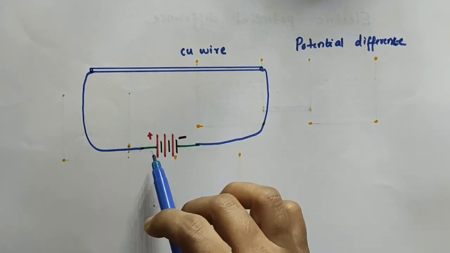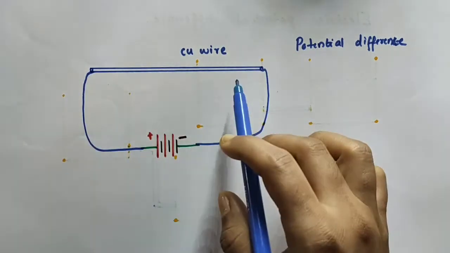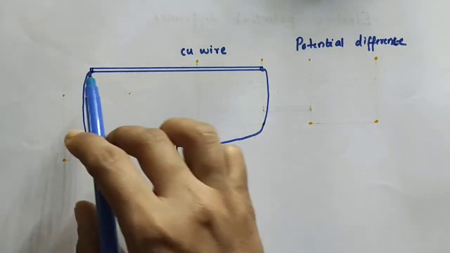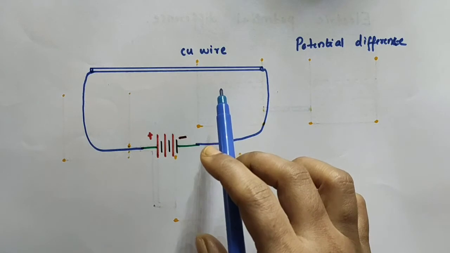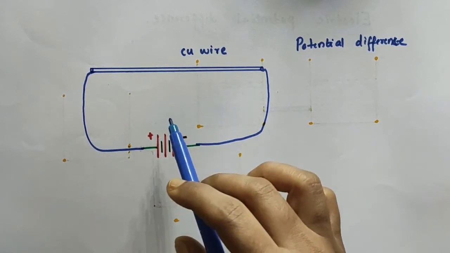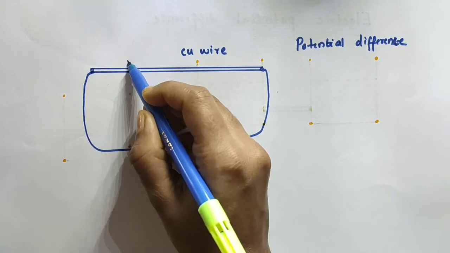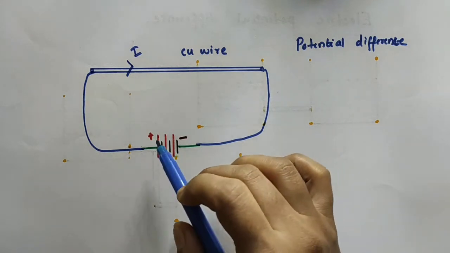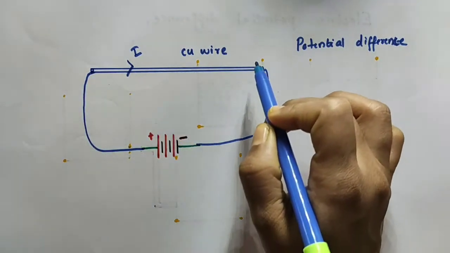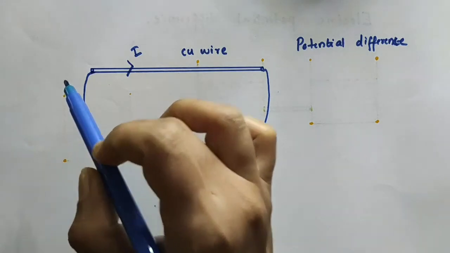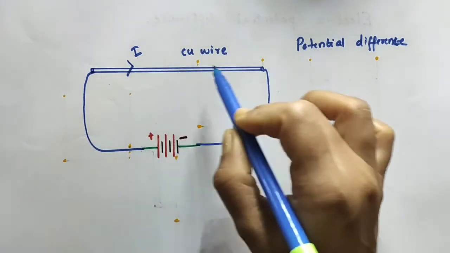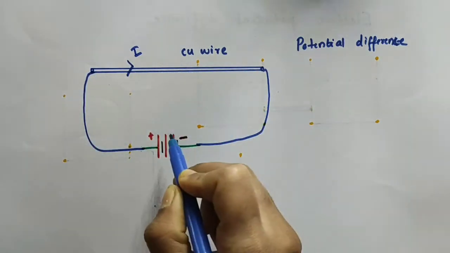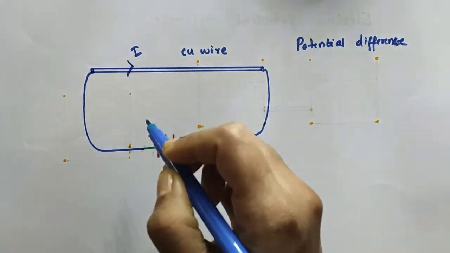Now, when we connect the two terminals of the cell to the copper wire here or any other conductor, a potential difference has been introduced between the two ends of this copper wire. That potential difference sets the charges in motion in this conductor, and that produces an electric current through this conductor. Conventionally, we take the direction of electric current from the positive to the negative. That is why I mark the direction of electric current like this.